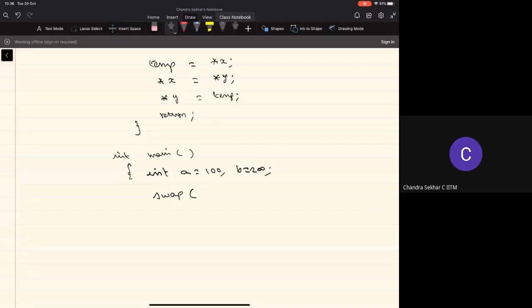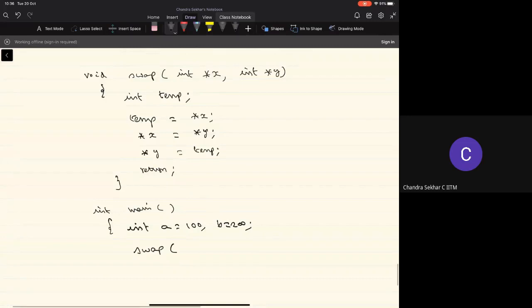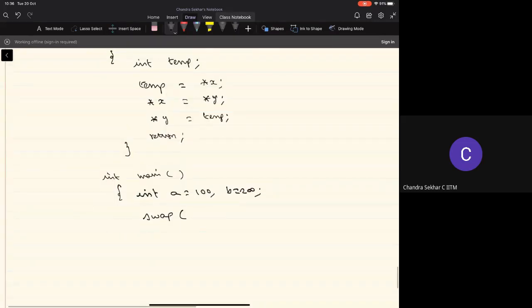So what do we need to pass as the arguments for this function? Because we are passing by reference, I need to pass the addresses of these variables. So we'll use &a and &b to specify that we are passing the addresses of the arguments. Once I make the function call, it should execute that function, and then we complete the main program.